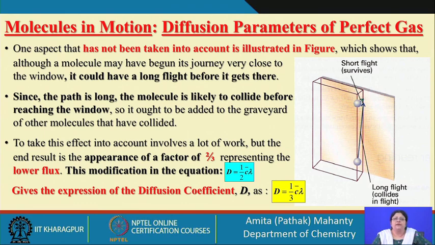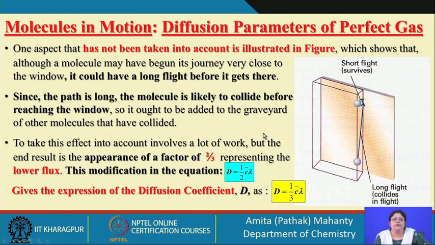For this effect to be taken into account, it has been seen that if you take a factor of 2 by 3 and multiply it with the values you have, you get the realistic value, which is a lower flux than what you get from the calculation.